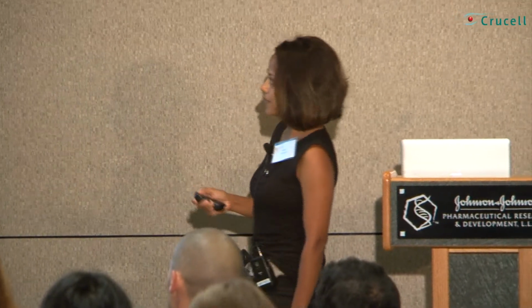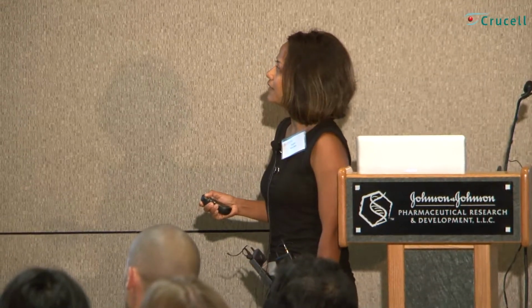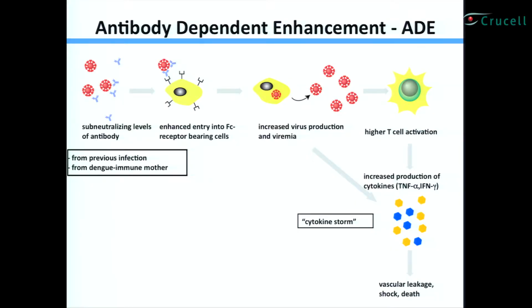These are cells that are normally not permissive to dengue infection, but now through this Fc receptor interaction, you have increased viral load. And we don't quite understand how, but somehow this increased viral load, either through T cell activation or directly, leads to a phenomenon known as cytokine storm. That's a loose term people like to use because dengue patients have high levels of both pro- and anti-inflammatory cytokines. And somehow this cytokine storm is believed to trigger vascular leakage, the plasma leakage syndrome, shock, and ultimately death. So that's the ADE hypothesis.